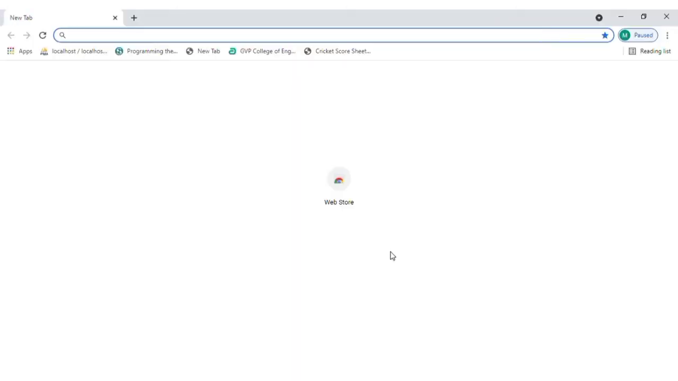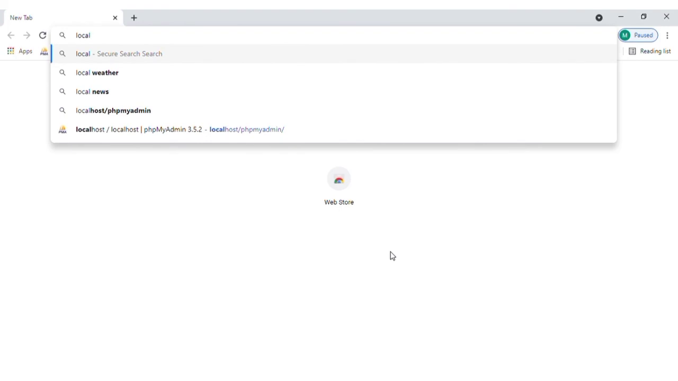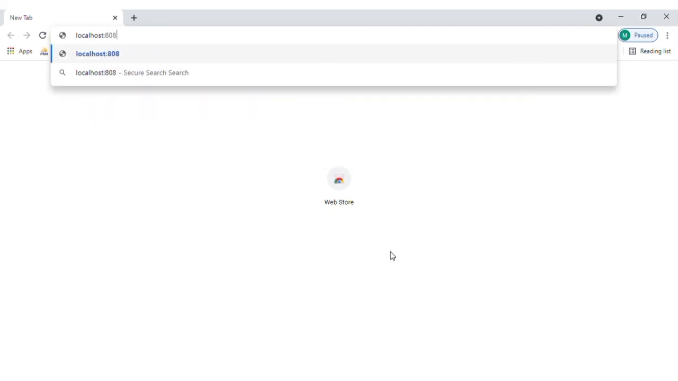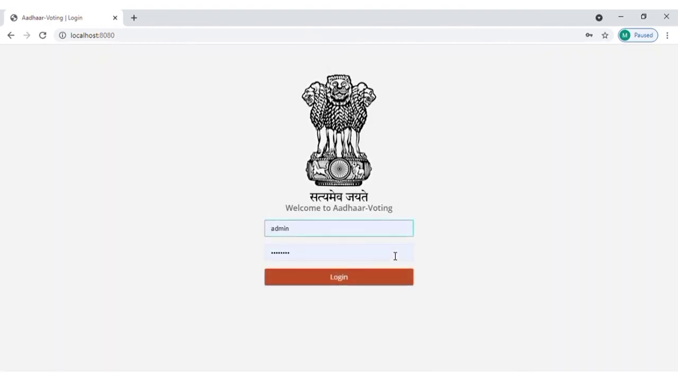Fingerprint based electronic voting system. In this system we are using fingerprint for authentication. In addition to that, we are also using OTP for authentication. To open this application, we need to give the localhost address in the URL search bar. So we are giving the localhost address there. After giving the localhost address, we need to press enter. When we give the localhost address, we will be redirected to the login page.